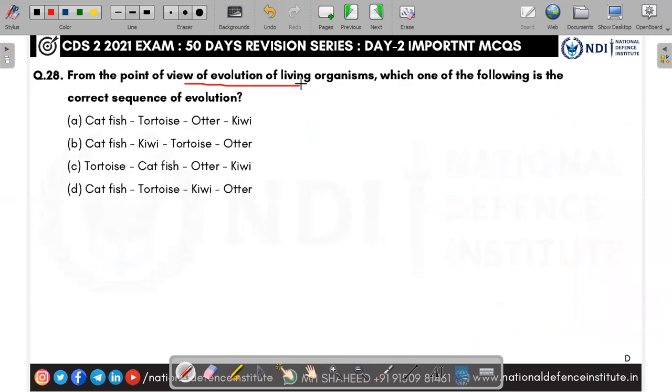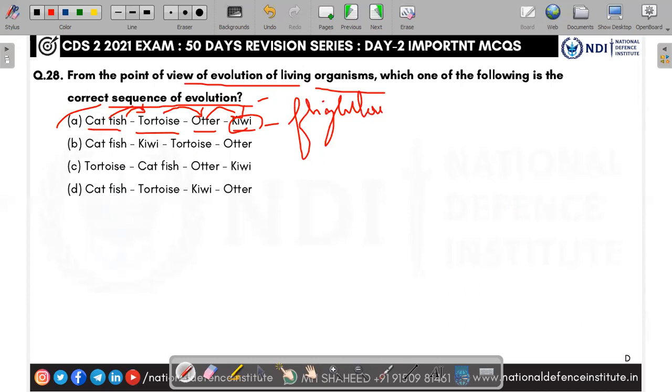Next, from the point of view of evolution of living organisms, which one of the following is the correct sequence of evolution? Here you can see it is A, catfish, tortoise, otter, and kiwi. Catfish is a fish, and then gradually it evolved into tortoise, and then gradually into otter. Otter means sea dog, and then gradually into kiwi. It is a flightless bird found in New Zealand. Like the penguin, it cannot fly. That is why it is called a flightless bird. So this is the evolution. The answer is A: catfish, tortoise, otter, and kiwi.